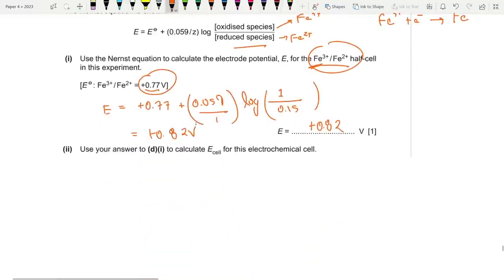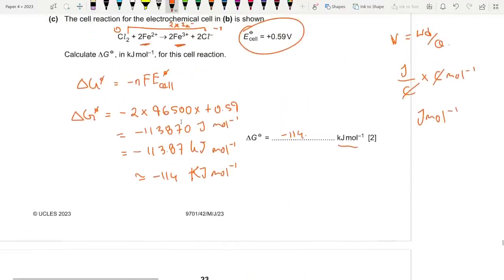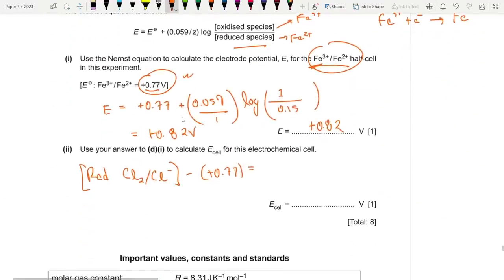Okay, so let's do that. The reduction potential of the chloride half cell, Cl2 to Cl minus, minus the reduction potential of the iron half cell, which is plus 0.77, is equal to the value of E cell, which is plus 0.59.